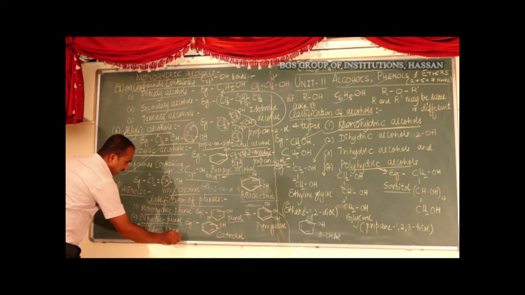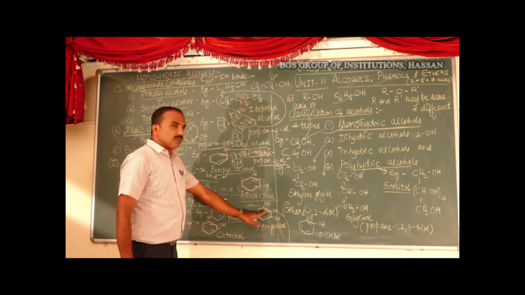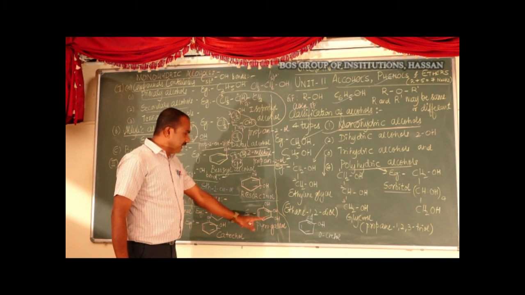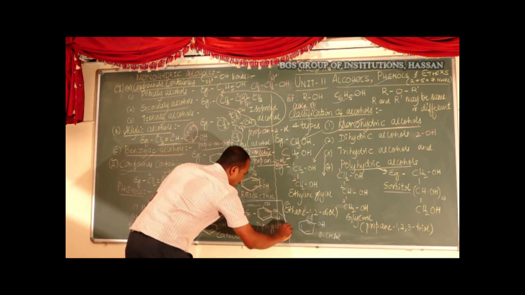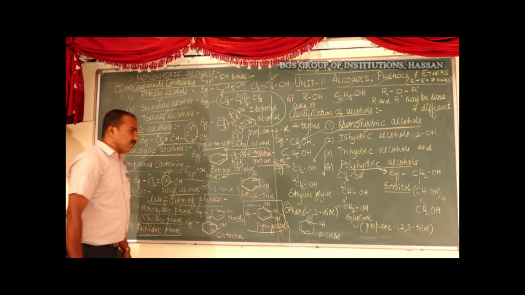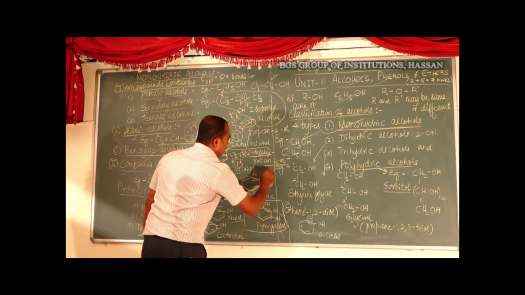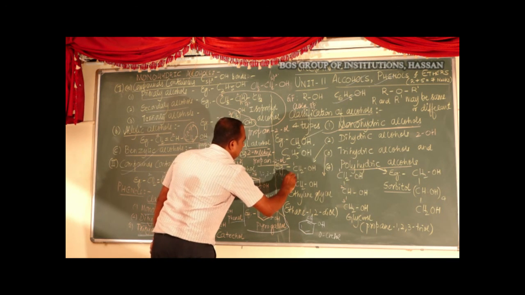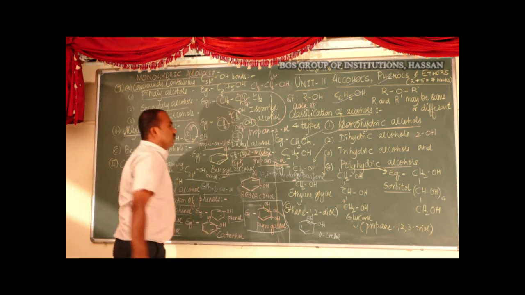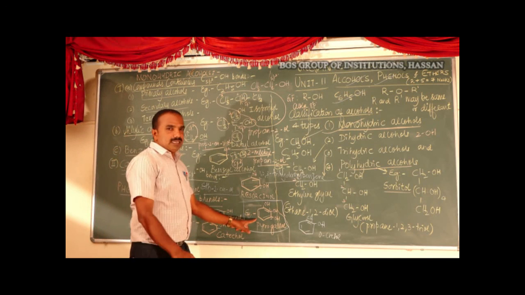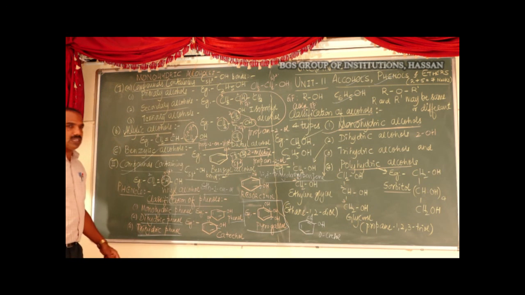And the third one is trihydric phenols. These are the compounds in which three OH groups are attached to the aromatic ring or benzene ring. The example for trihydric phenol is pyrogallol. The IUPAC name of pyrogallol is 1,2,3-trihydroxybenzene. So this is about the classification of phenols.